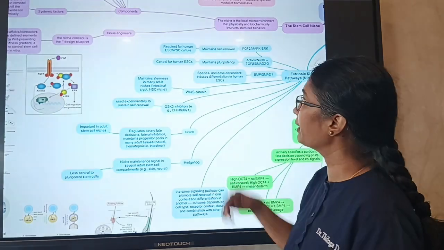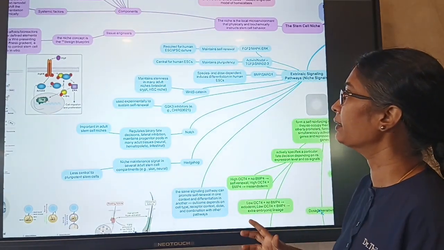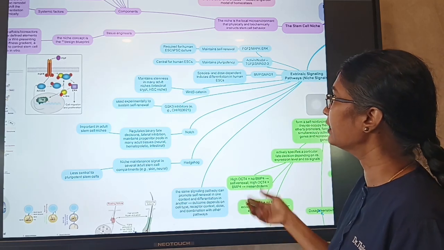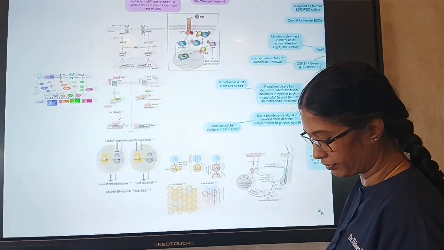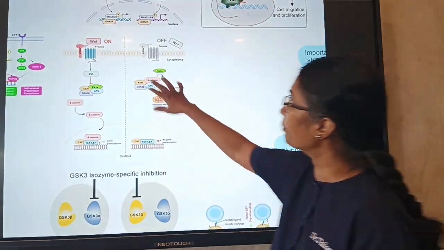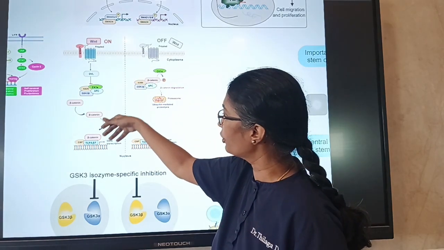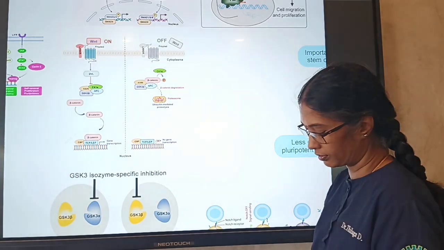Next is the WNT beta-catenin pathway, which maintains stemness in many adult niches, that is the intestinal crypt and HSC niche. So this is the WNT pathway, where beta-catenin enters into the nucleus and causes the transcription.